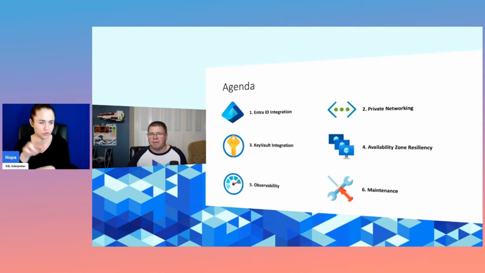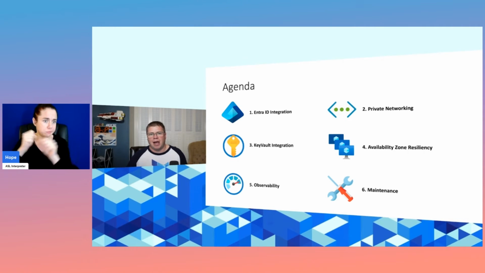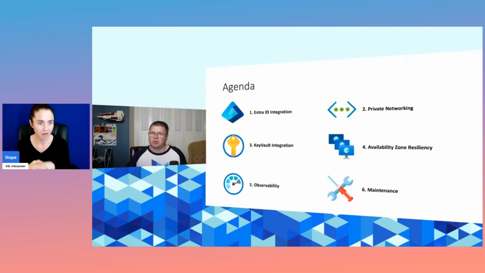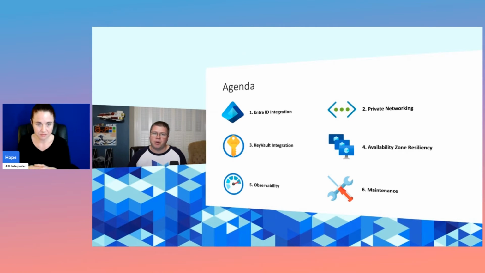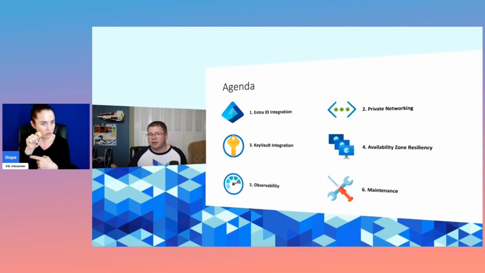The second one is private networking. We want to keep our AKS cluster as secure as possible from a network standpoint, so we're not going to be enabling public endpoints on any of the Azure services that we provision. We want them to be attached to our private network such that only the AKS cluster and the pods therein can access them. Next, we'll be going through Key Vault integration, which is going to allow the pods within our cluster to access secrets stored within our Key Vault and use them within the .NET code.